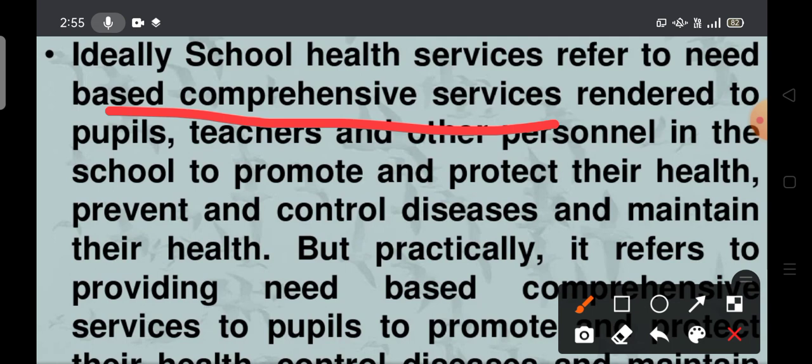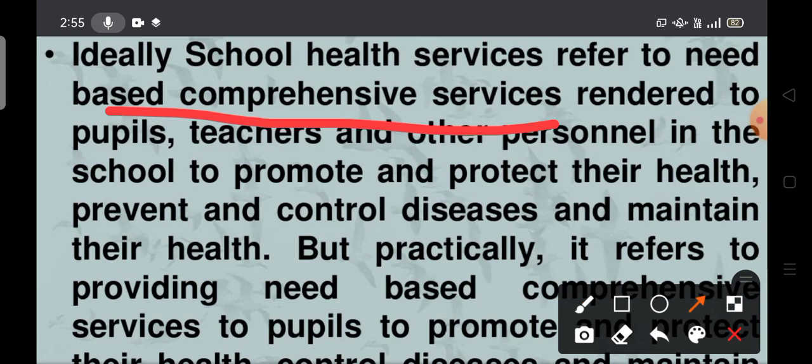So different categories of people, different groups of people will be there. That is the reason school health services mainly provide comprehensive overall healthcare services to individuals, teachers, people, and other personnel in the school. Okay, that is the first point: school health services provide comprehensive services.